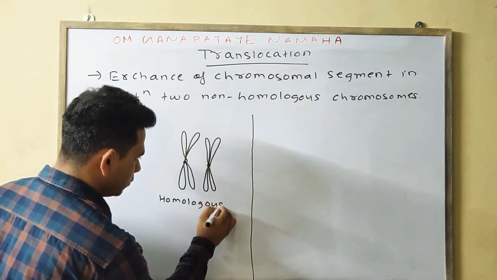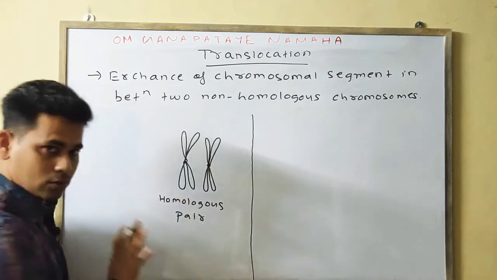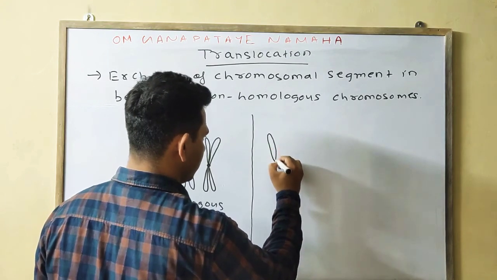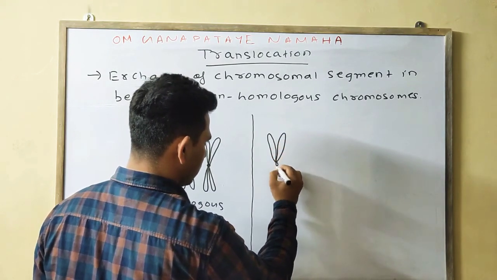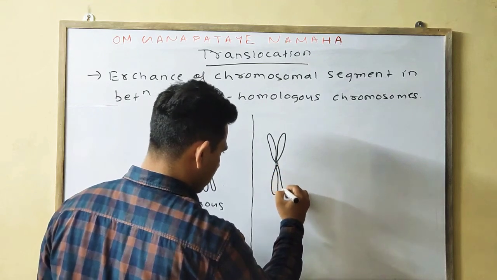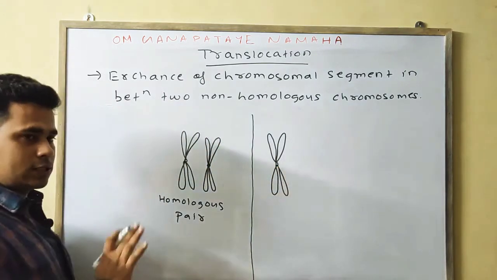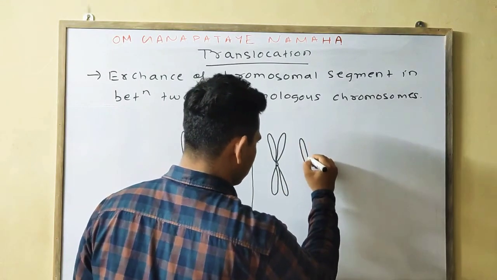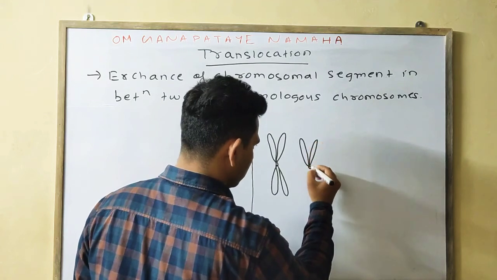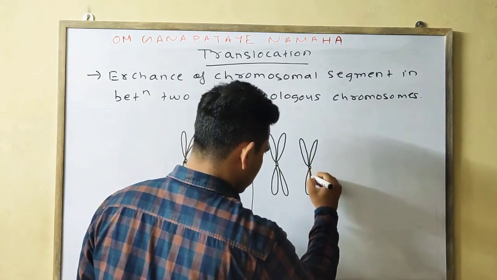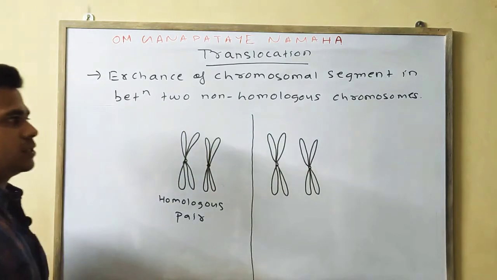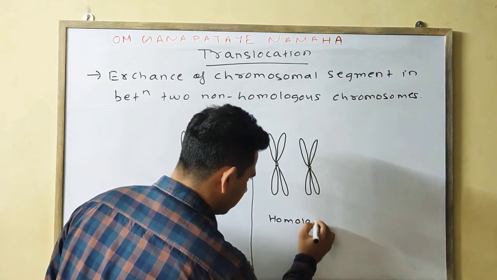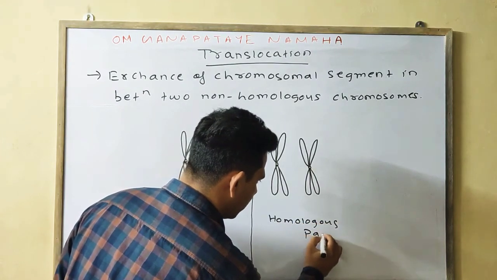Now come to another homologous pair. This is one chromosome, and this one is another. Okay, these are homologous pairs.